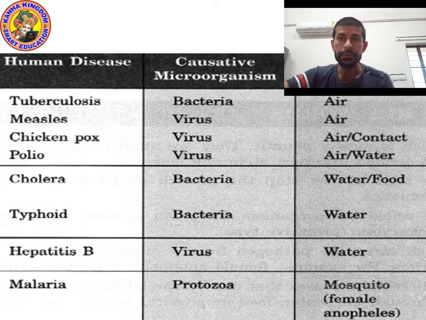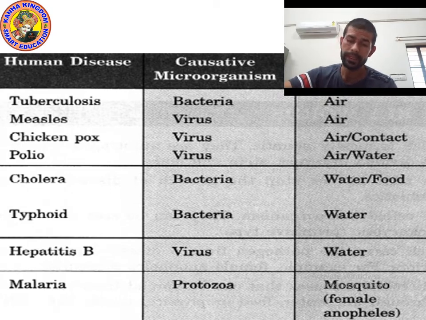And as you know, bacteria, viruses and protozoa can transmit through air, water and food.